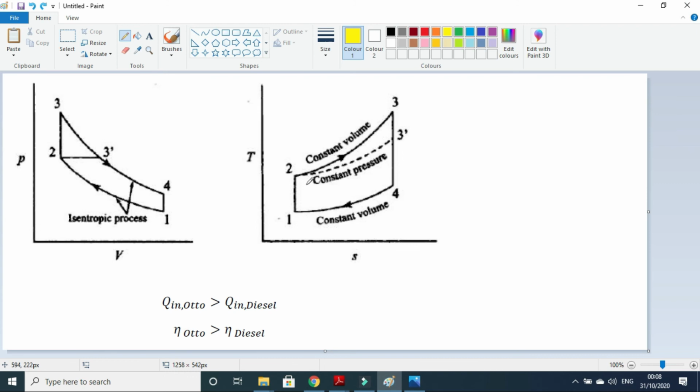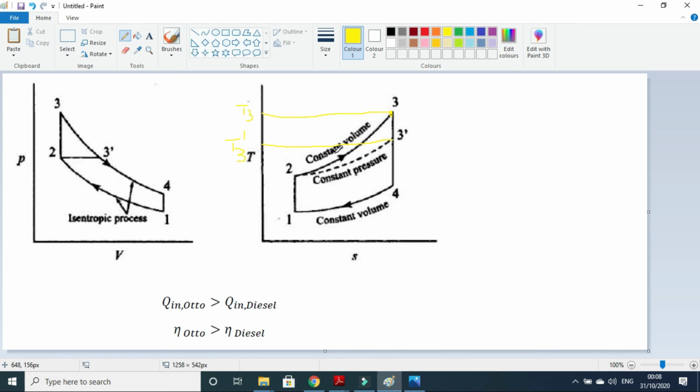And the second thing you can see here as well is that in constant volume heat addition, the temperature is T3, and T3 dash is the temperature during the constant pressure heat addition. The constant volume heat addition temperature is higher than the constant pressure heat addition temperature, and the reason is that if you do constant volume heat addition, then all the heat will be used to raise the temperature of the working fluid.